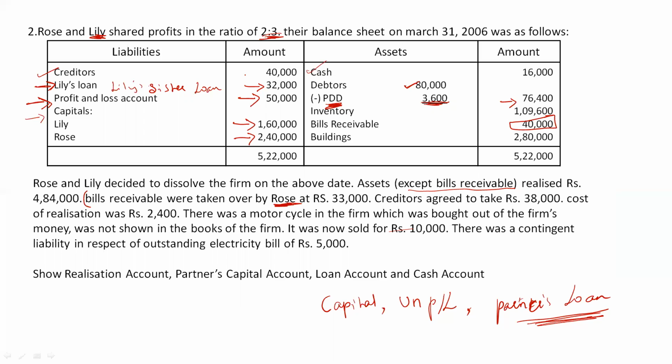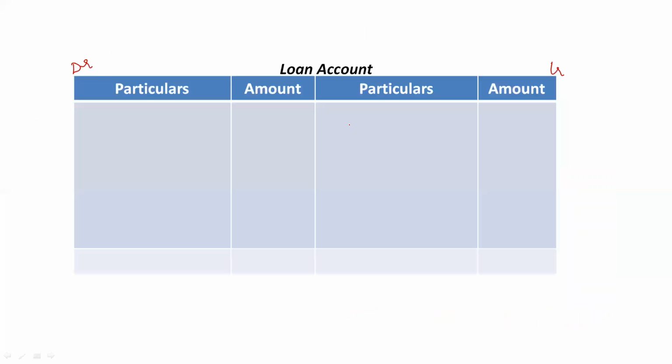Now how to prepare loan account? It's very simple. The amount of loan, rupees 32,000, is given. So in the loan account, take it as balance brought down on the credit side, rupees 32,000, and that's it. You don't have to do anything more, just take the amount of loan which is given.